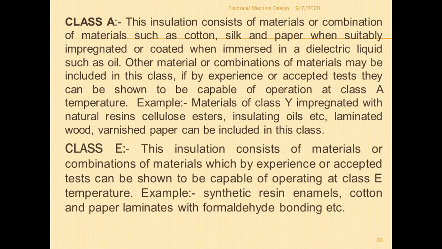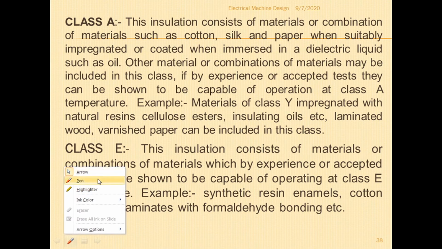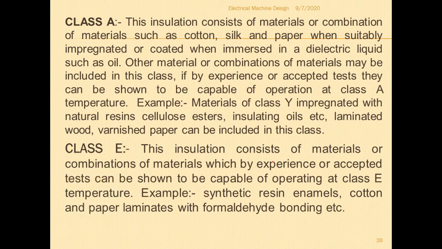Next you have to consider the class E type of material. This insulation consists of materials or combination of materials which by experience or accepted test can be shown to be capable of operating at class E temperature. Which is nothing but the type of insulating materials which are able to withstand temperatures above 105 degrees centigrade. So those insulating materials belong to class E.